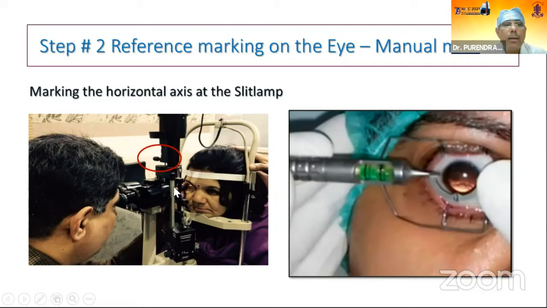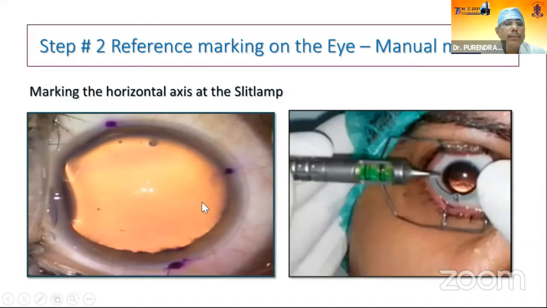You can mark freehand on the horizontal meridian at 3 and 9 o'clock, keeping the chin and head straight and touching the forehead to the strip of the slit lamp, asking the patient to look straight into your ear, and this will give us a marking, as you can see here.